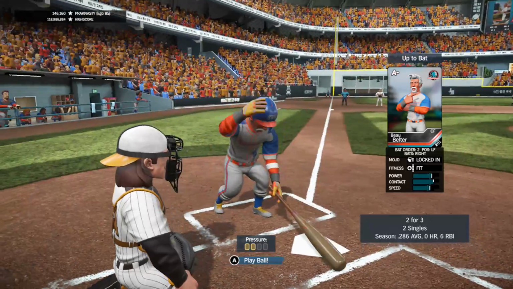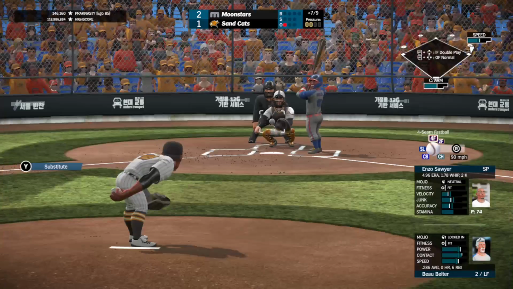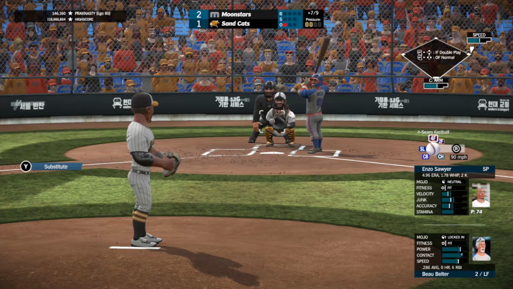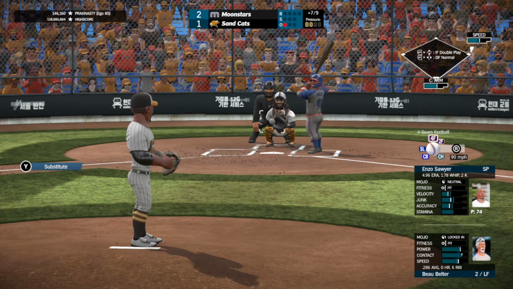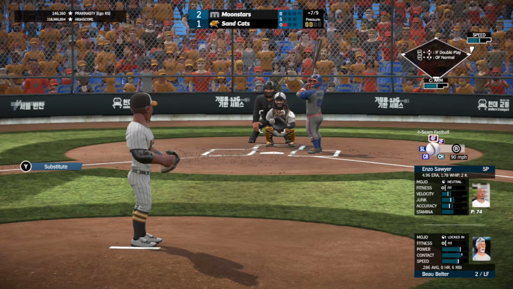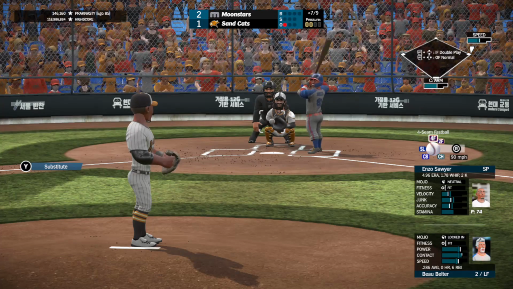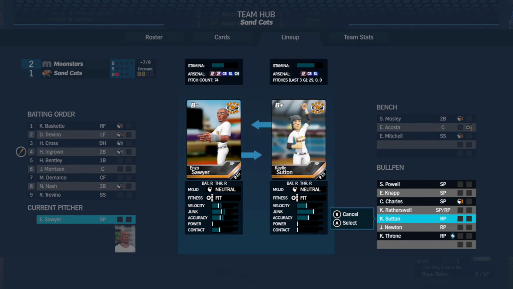That's the 8th hit given up by Sawyer today, and that's going to do it for him here in the outing. Next up is Belter, who's 2 for 3 with 2 singles. Sawyer goes 6 1/3 innings, giving up 8 hits with 2 walks, only 2 earned runs so far. Runner at first is his responsibility, though. He is in line for the loss, but it is so far his longest start of his young career, so we'll take it. Improvements.